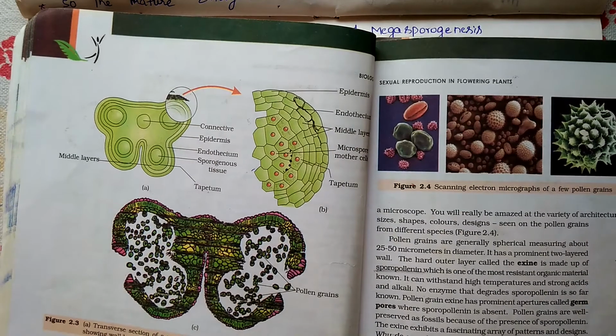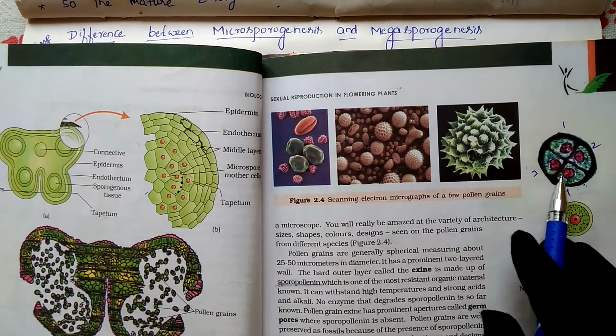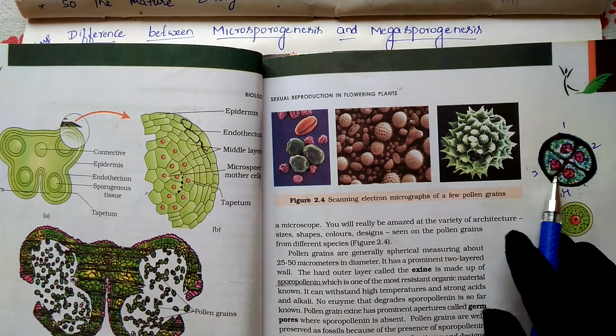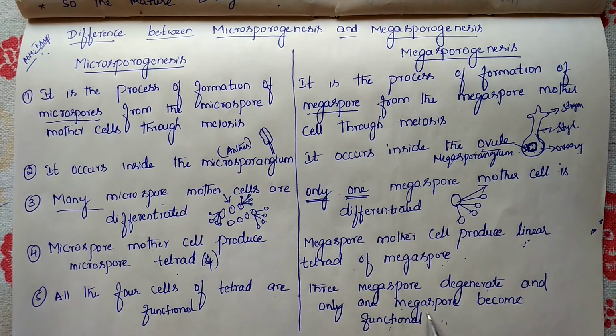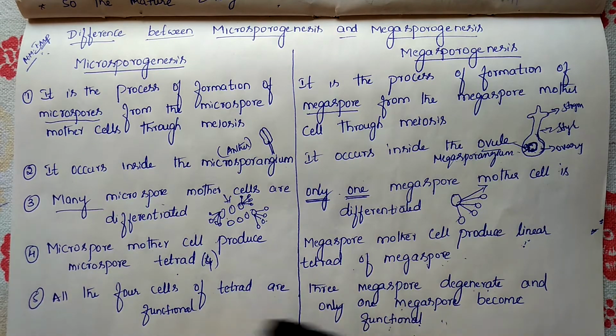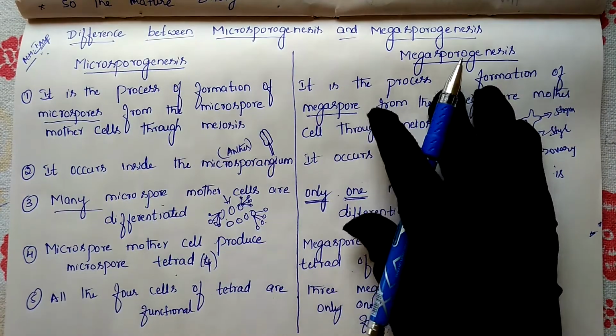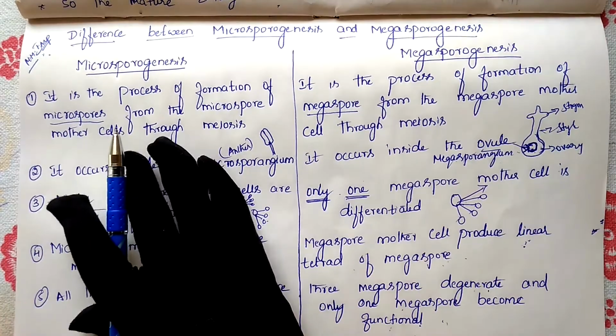So here, in microsporogenesis, all 4 microspores will be in a functional condition. But as I said, in megasporogenesis, 3 megaspores degenerate, whereas only 1 megaspore will be in a functional condition. So this is the difference between microsporogenesis and megasporogenesis. Once again, I will repeat it.